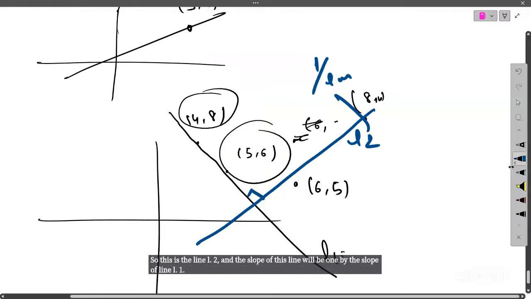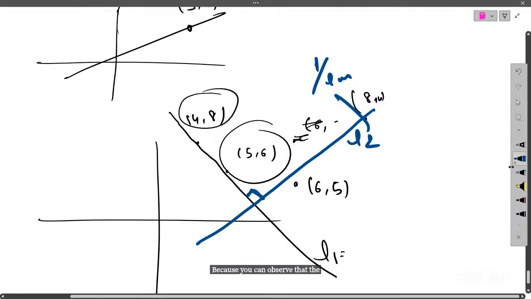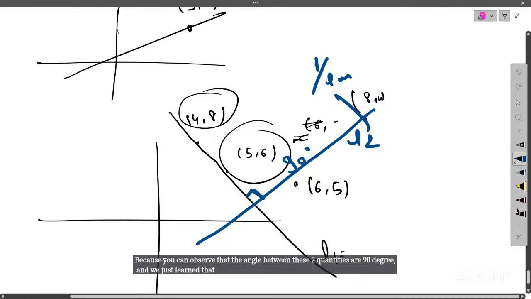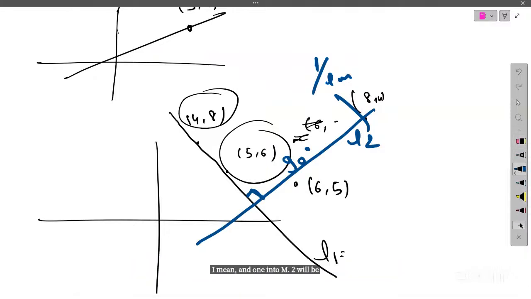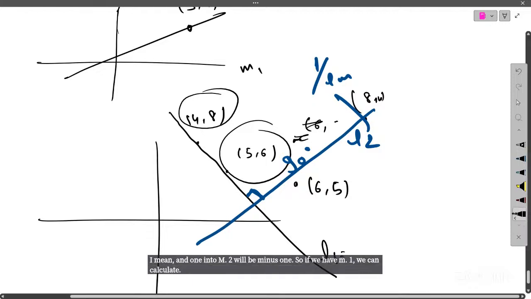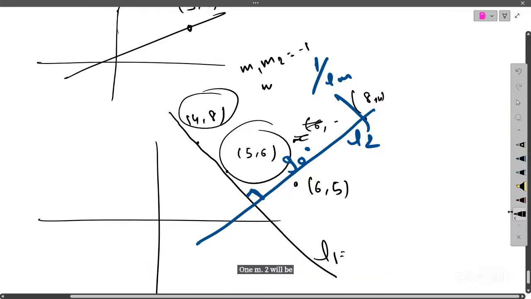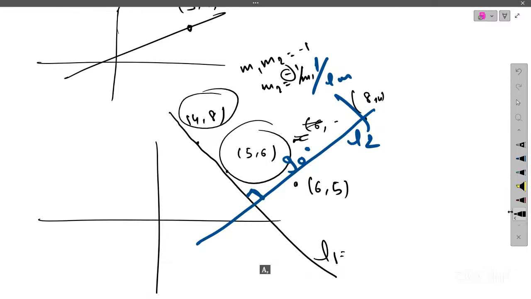Because you can observe that the angle between these two lines is 90 degree, and we just learned that the multiplication m1 into m2 will be -1. So if we have m1, we can calculate m2. So m2 is equal to -1 by m1, the negative reciprocal. This thing will happen if you reverse all the conditions.